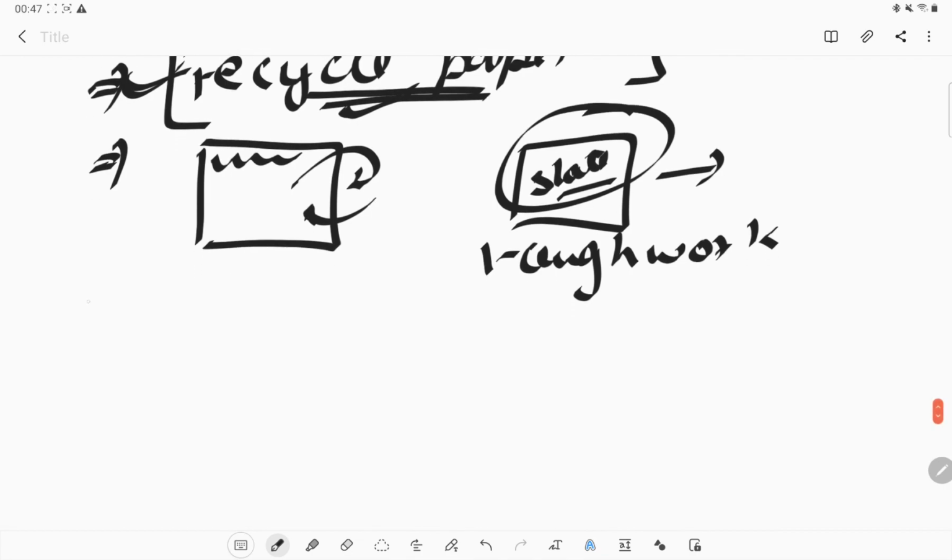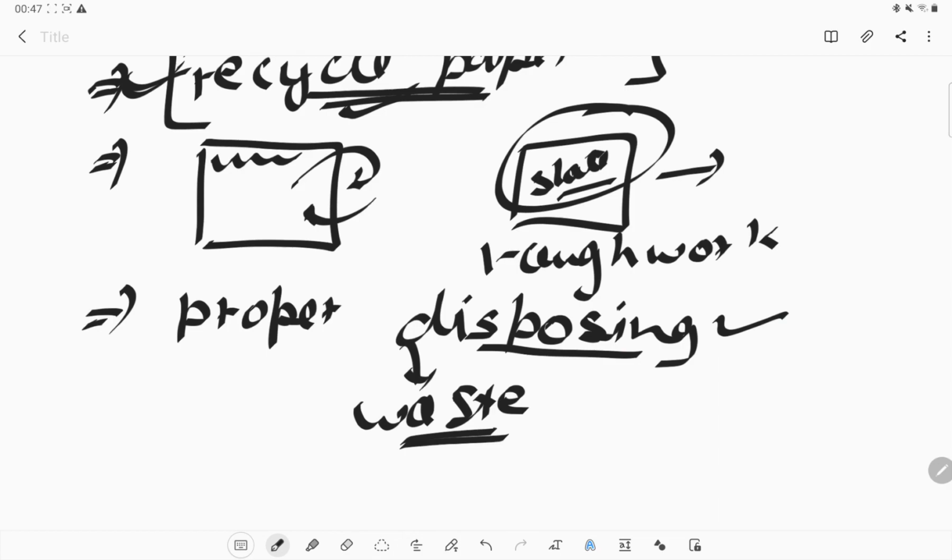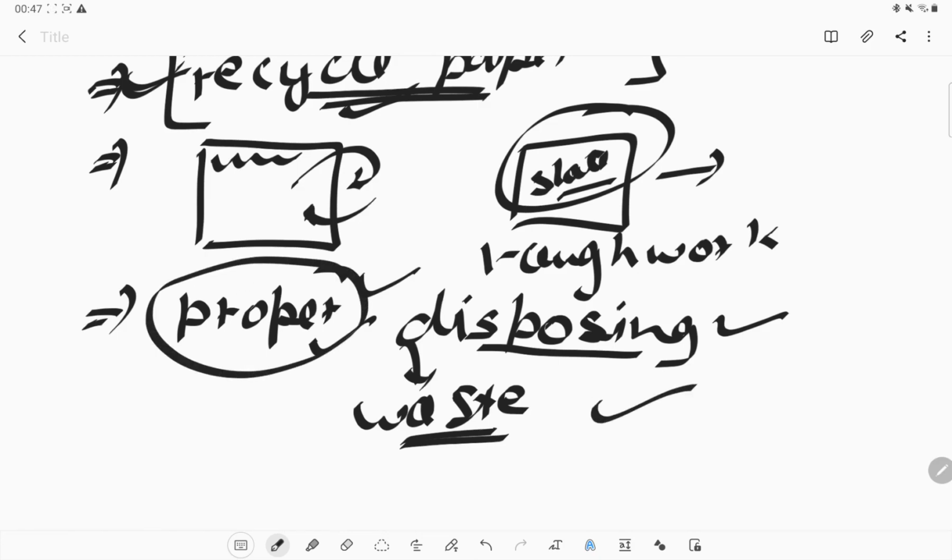What else can we do? The main important thing is proper disposal. Proper disposal of different kinds of waste is what we need. How can we dispose of plastic material, and domestic garbage or waste? If you know the proper disposal of that waste, you can reduce the pollution and garbage from our surroundings. So this is all in this chapter, guys.